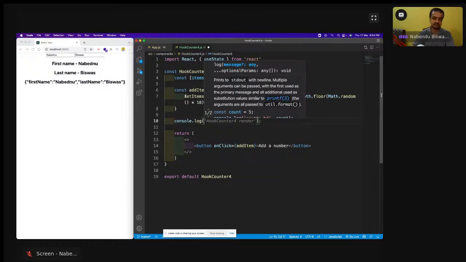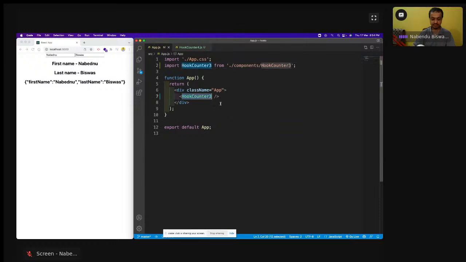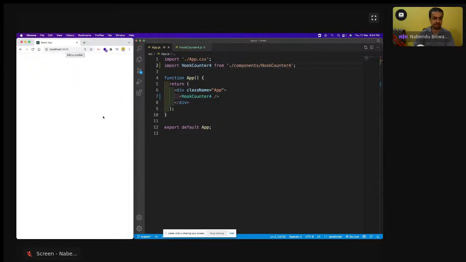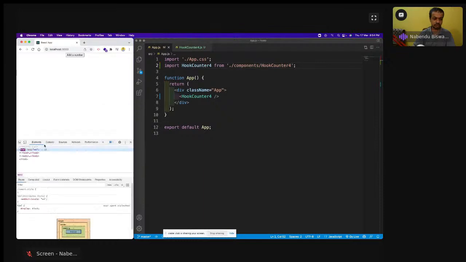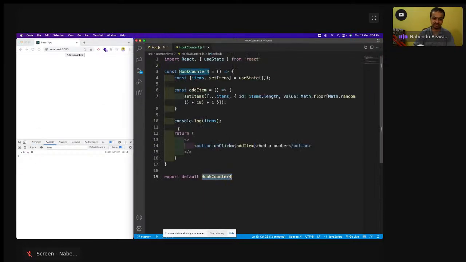I want to see the items. Save it. Now add a number. I'm not showing it right now, so I have to go to the console. See, initially the array of 0 has been printed because React is very fast. Okay, so now I do add a number.